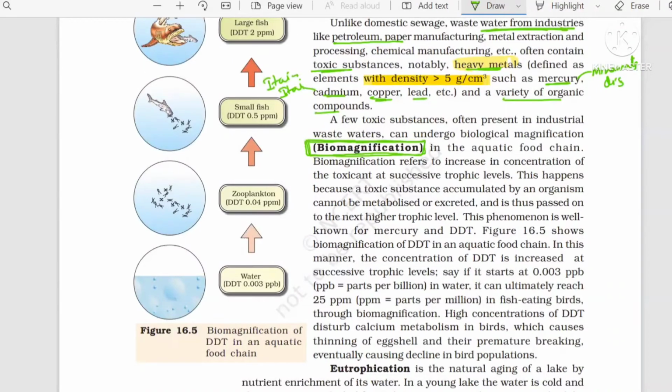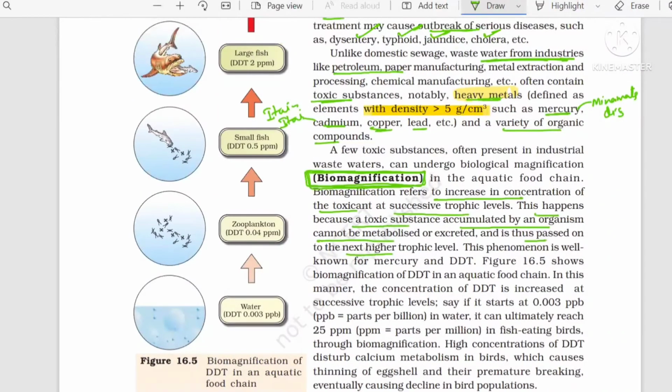Biological magnification means an increase in the concentration of the toxicant at each trophic level. Why is this problem coming? Because toxic substances are lipid soluble. This happens because the toxic substance, being lipid soluble, is accumulated in the organism and enters inside the cell, and the cell is not able to metabolize or excrete it. As a result, it passes from the lower trophic level to the higher trophic level.